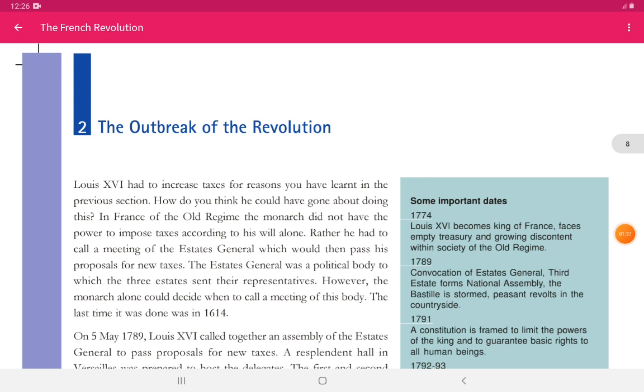Now this is a 1 mark question, you need to write in your copy: what is the Estates General? It was a political body in which the representatives of the three estates were present. Not three representatives, but the representatives of the three estates.